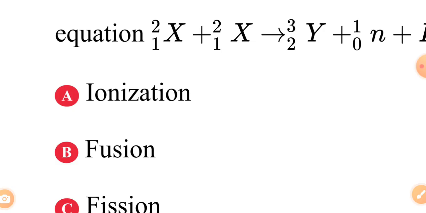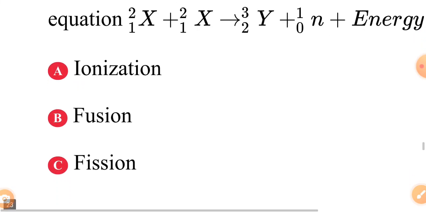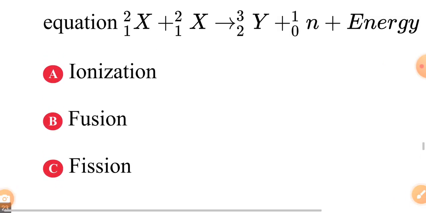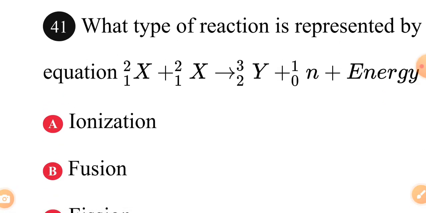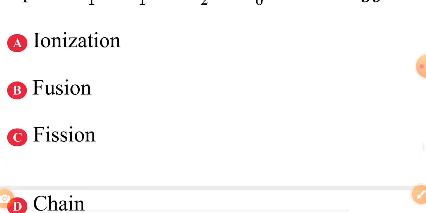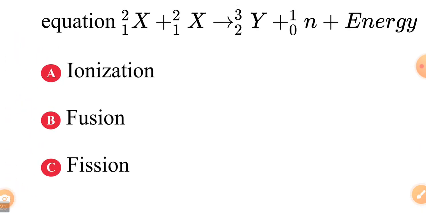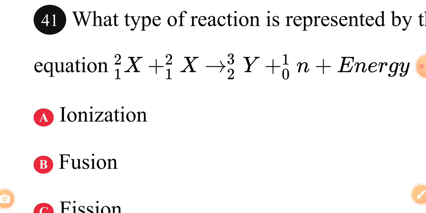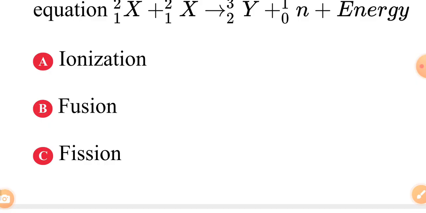Is it ionization? Is it fusion? Is it fission or chain? The answer is B. The answer to question 41 is B. What is going on here is a fusion reaction.